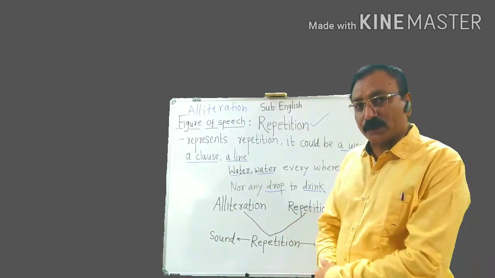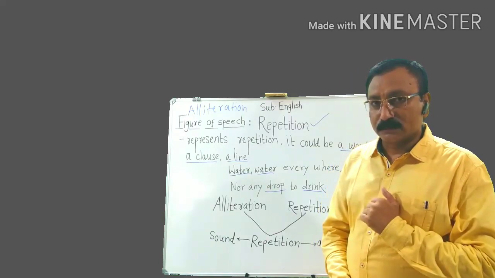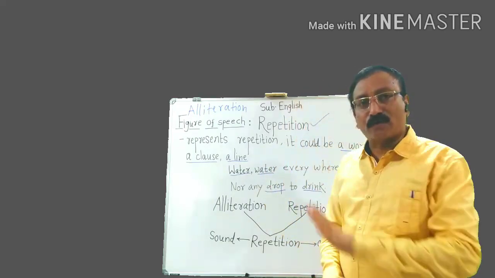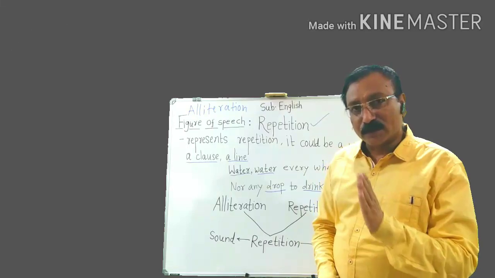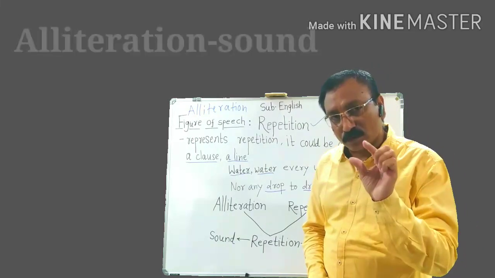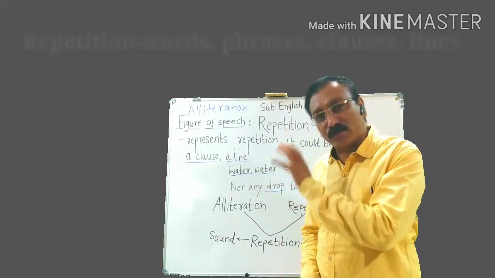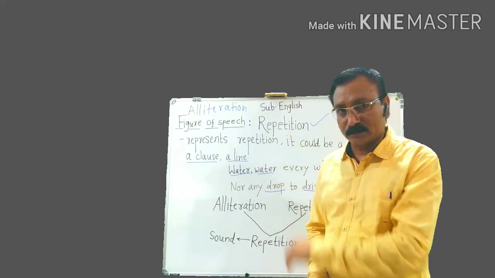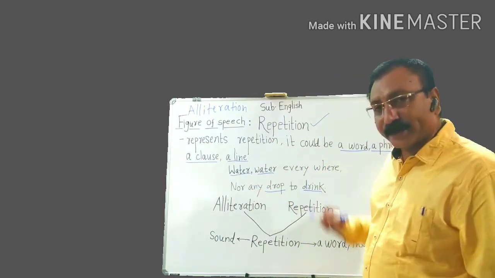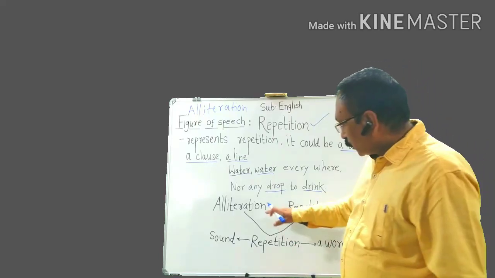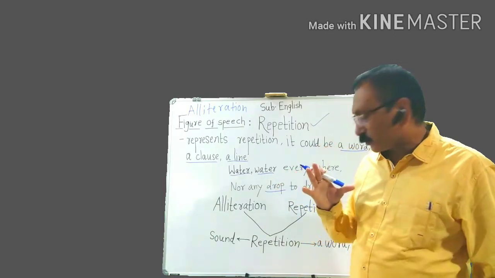The commonness between alliteration and repetition is the repetition of something. And what is that something? In alliteration, that something means sound, and in repetition, that something means a word or phrase or a clause or a line. If you look at this diagram, then you will understand the slight difference between alliteration and repetition.